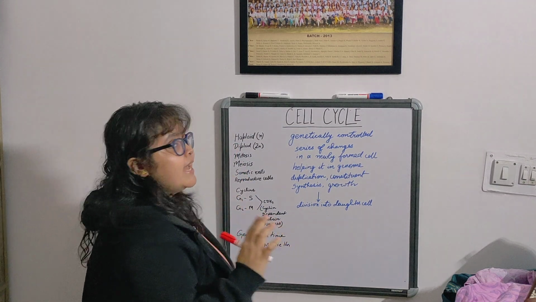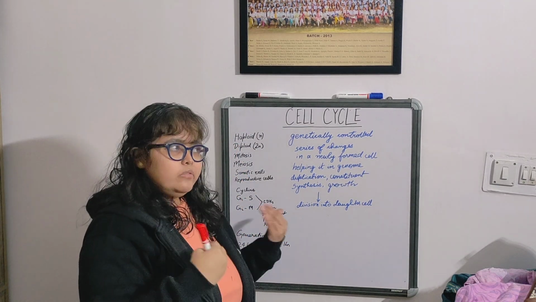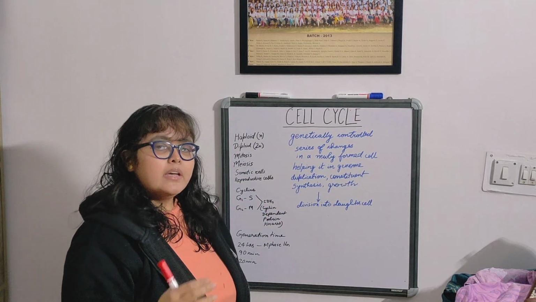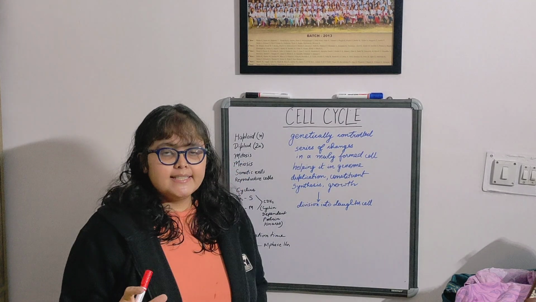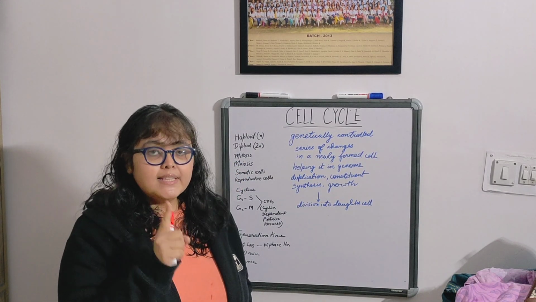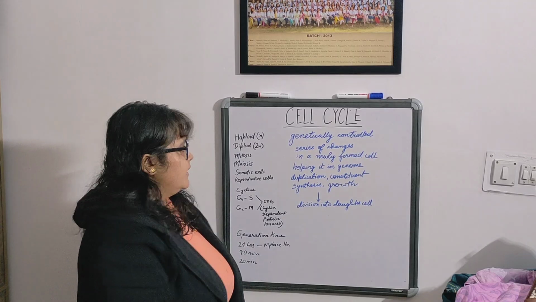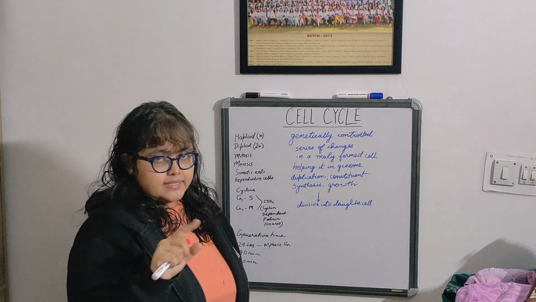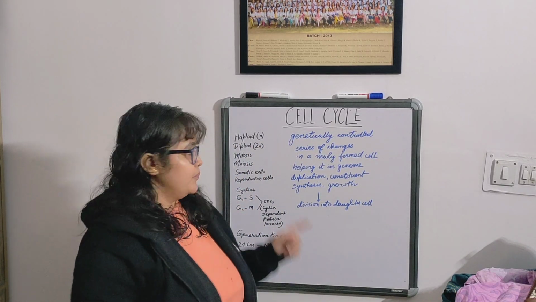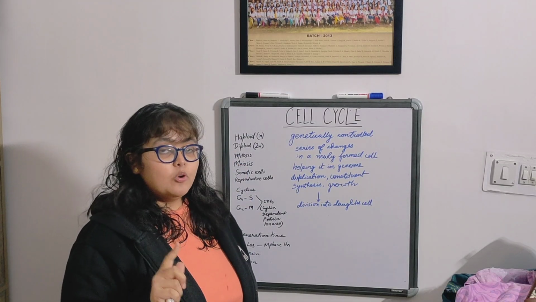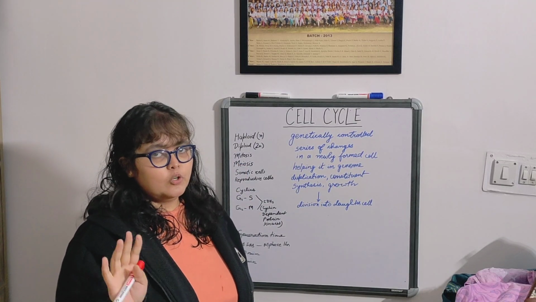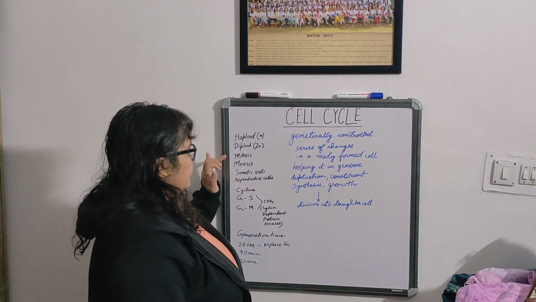The first one is haploid. We will hear these terms in your course a lot many times. So, a haploid cell is a cell in which only one set of chromosome is present. That is N. That is the number of the sets of chromosome. In diploid, only in diploid, two sets of chromosomes are present. Then